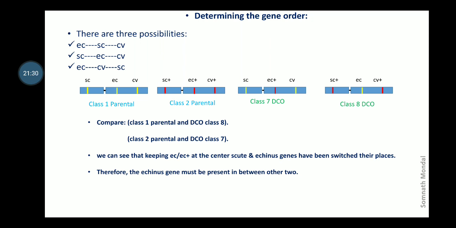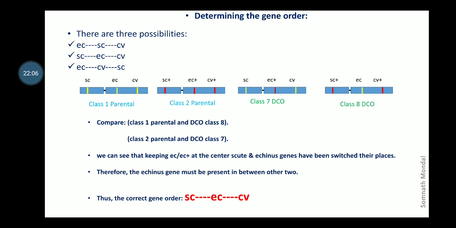Now, if EC is present in between the other two genes, then the second probability, that is SC followed by EC followed by CV, is the result. This can be reversed, that is CV followed by EC followed by SC, as there is no right-hand side or left-hand side of a chromosome, both are the same. So the correct gene order is SC, EC and CV, EC being the middle of the other two alleles.